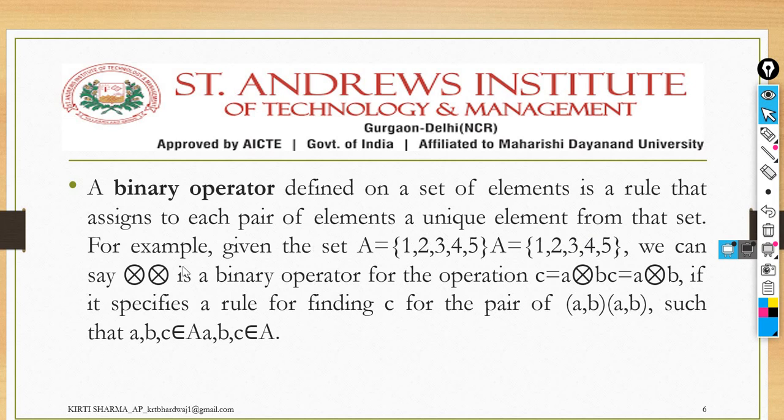You have to define any set, and it should be non-empty according to the rule. Then you define some elements in set A here, and you apply some operator. This is a symbol defining a binary operator. The symbol could be anything. It's not fixed that you have to use this specific symbol only, but you have to define the meaning of whatever symbol you are using. The operator should be a binary operator. Whatever symbol you use to indicate the binary operator, you have to give its definition while declaring the statement itself. That was all about the binary operator.